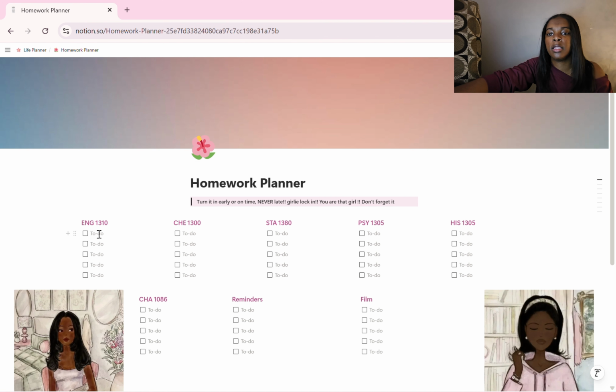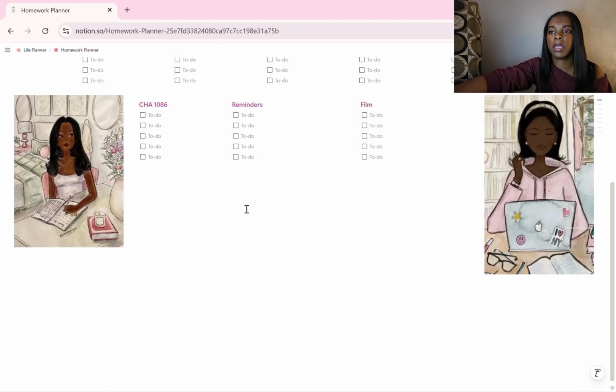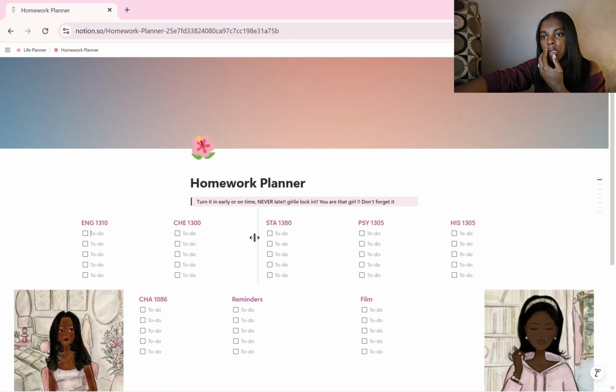Then I add these. In the beginning of the week, I go through the syllabus or whatever they post on Canvas, because not all my teachers post things at the same time on the same day, and then I write them down on here. That way I know what I have to do for the week, and I can get them done early if need be, and I know how much time I need for each. But yeah, this got me through the entire semester.